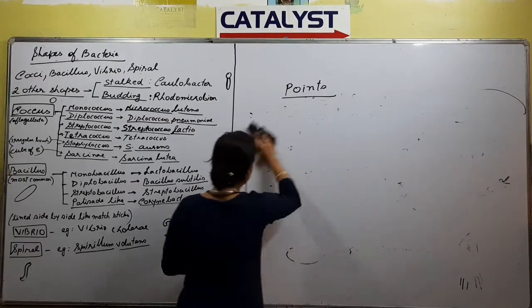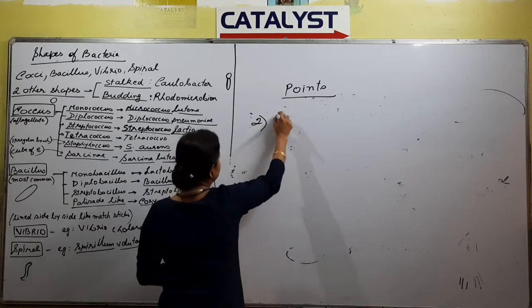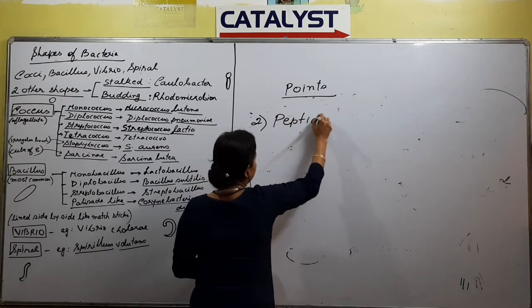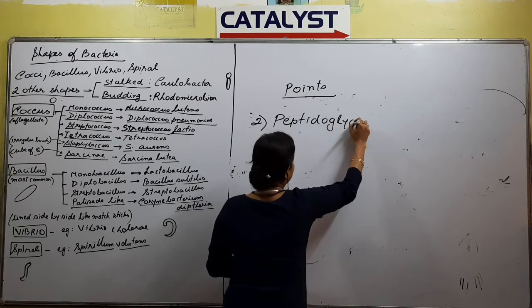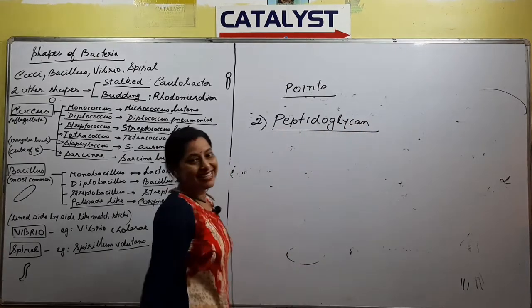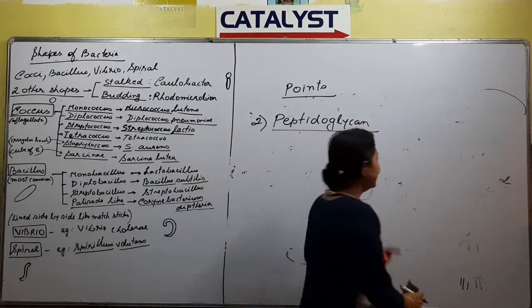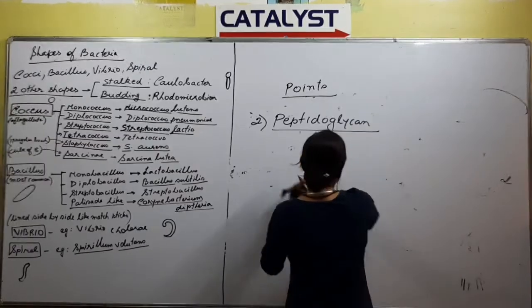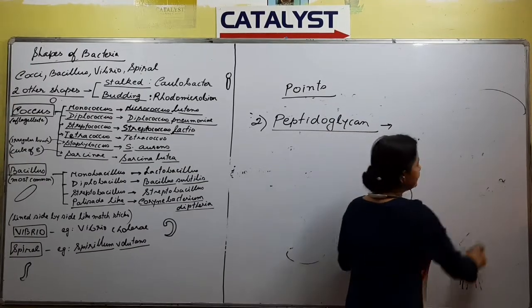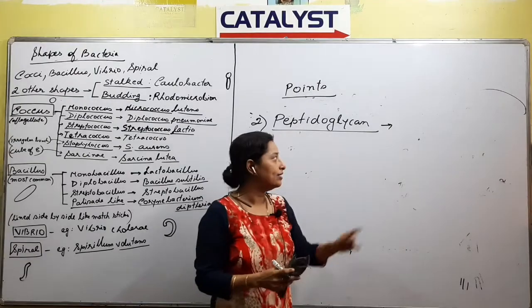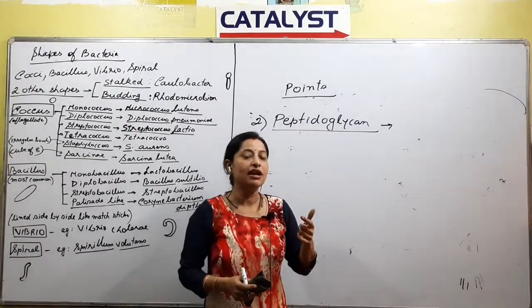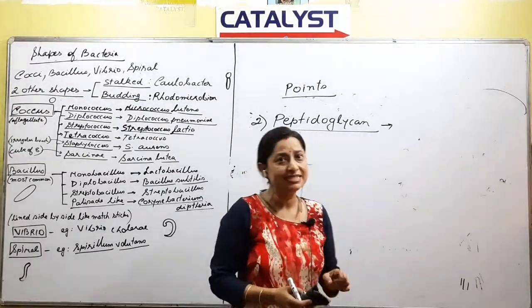The next point that we are going to read is peptidoglycan. When we hear about peptidoglycan, we know that this is the main constituent of the bacterial cell, right?